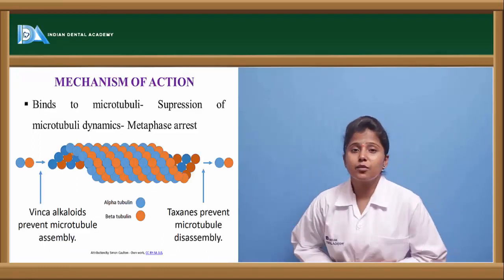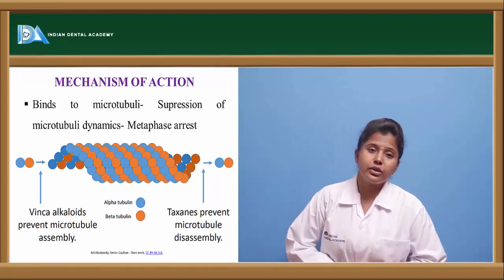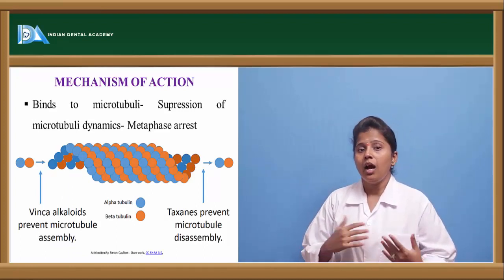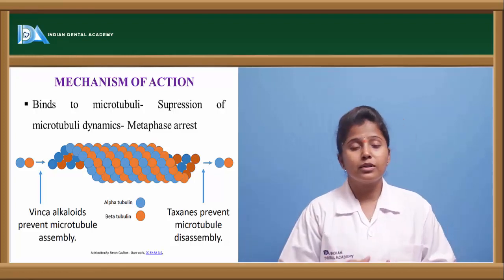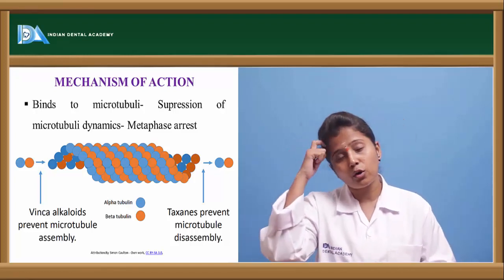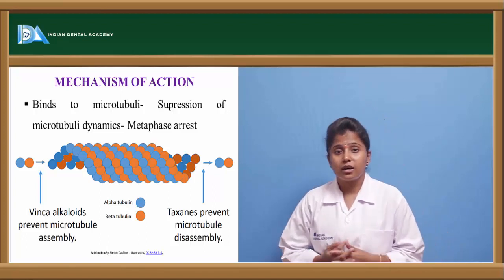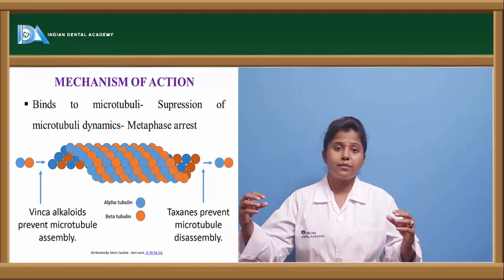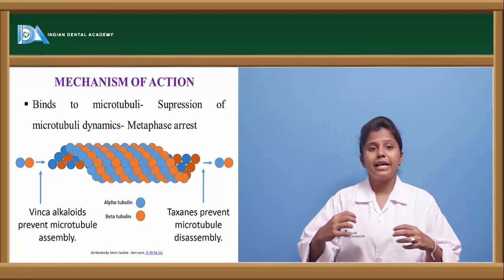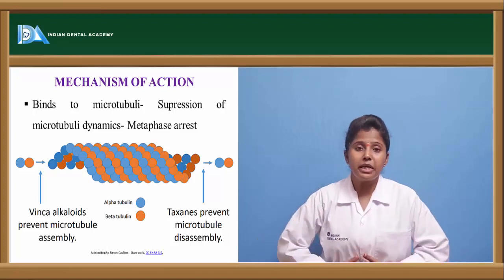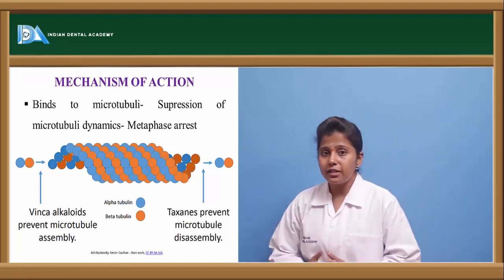What is the mechanism of action of these Vinca alkaloids, or how are they showing the anti-cancer activity? Here the microtubules, or else we can say the microspindles, are one of the components used in cell division. The spindle formation only aids in the division of the cell. So if the spindles are not formed properly, then the division won't take place.